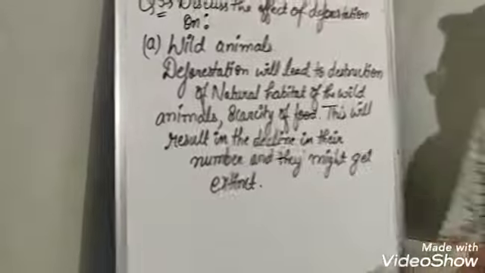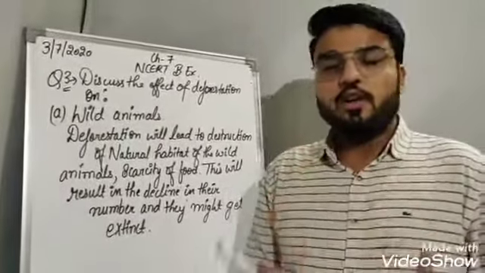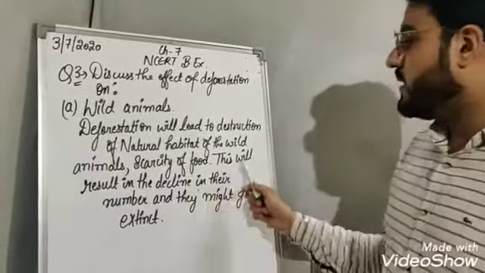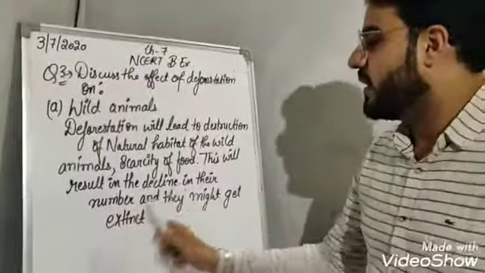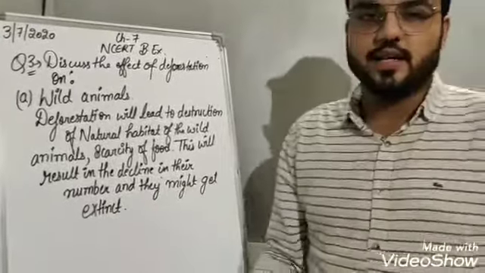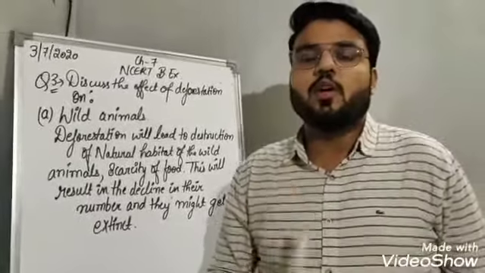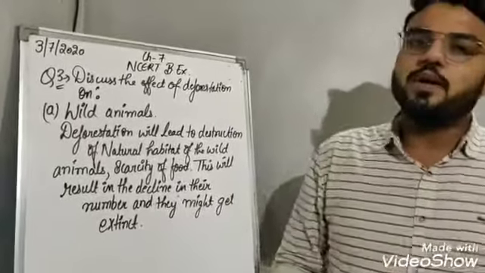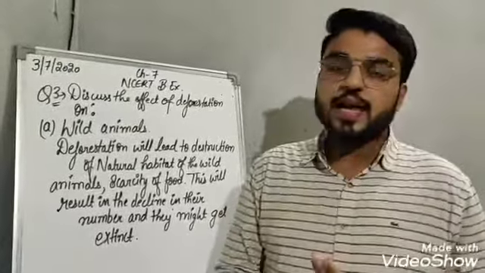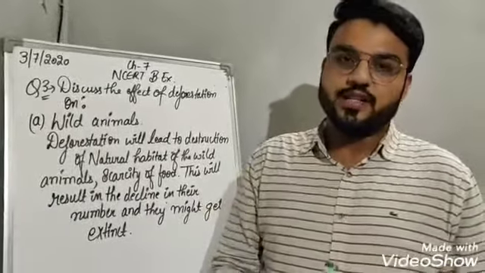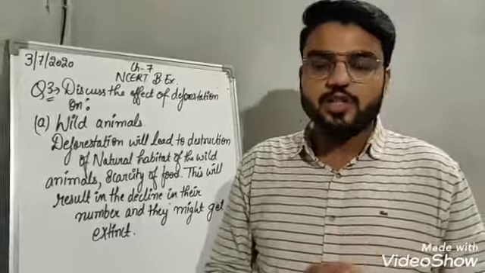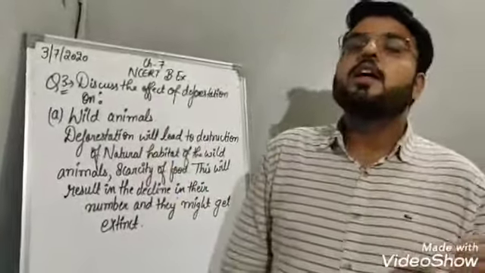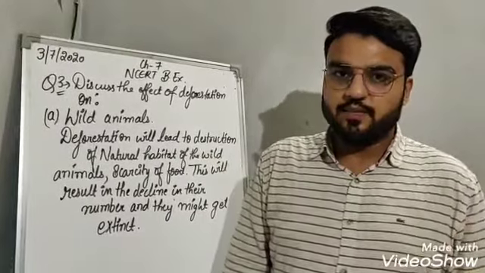Scarcity of food, means they will not get a place to live, they will not get food to eat. So what will happen? This will result in the decline in their number and they might get extinct. If the animals are not getting food, proper living conditions, proper place to live, so what will happen? They will die and their number will keep on decreasing and they will become endangered species, and if this condition of deforestation continues, then they might get extinct. Okay.